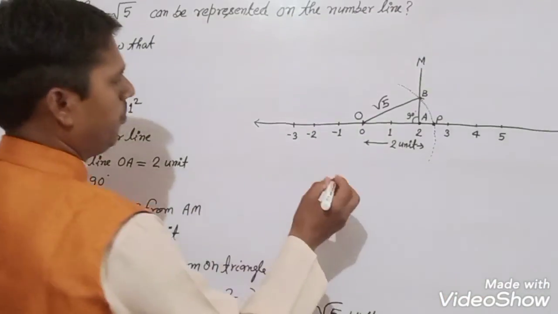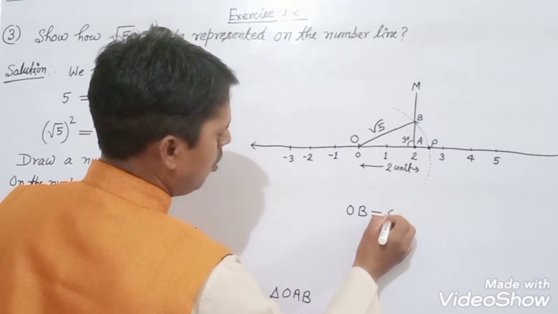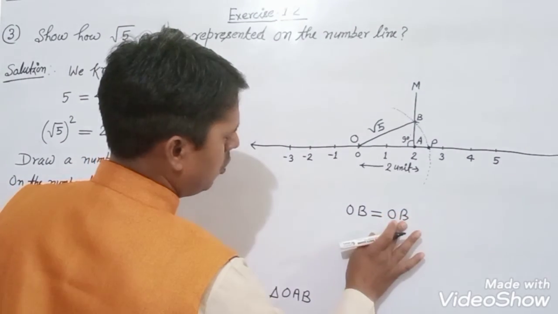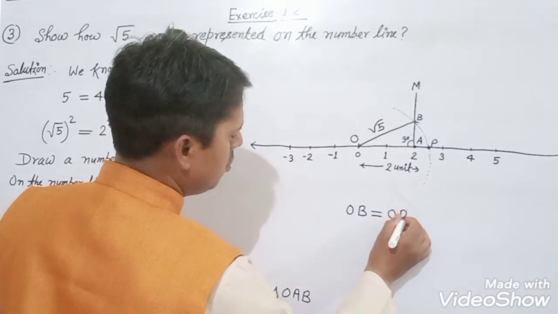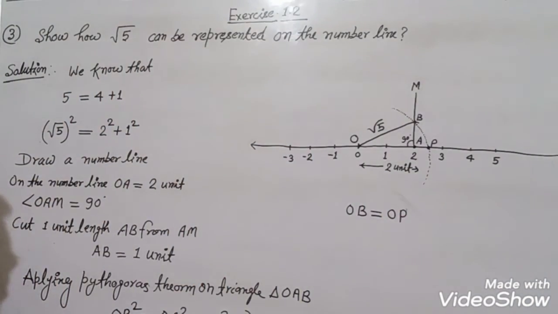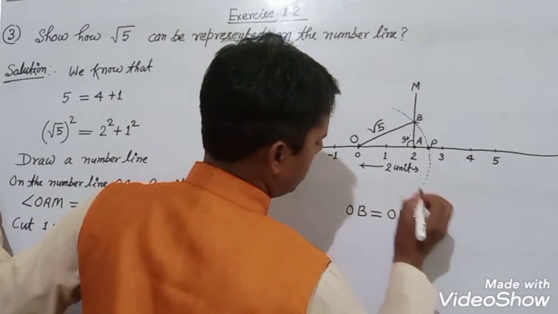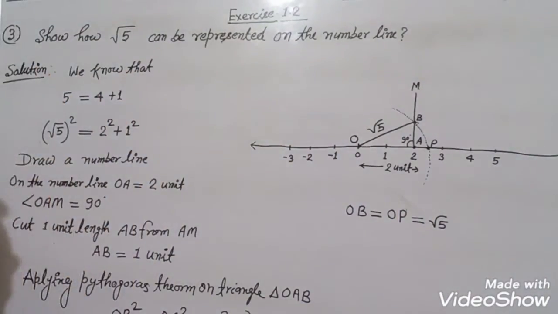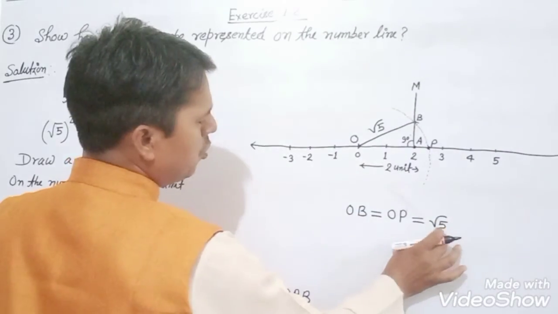So OB is equal to OP, and this will be equal to root 5 unit.